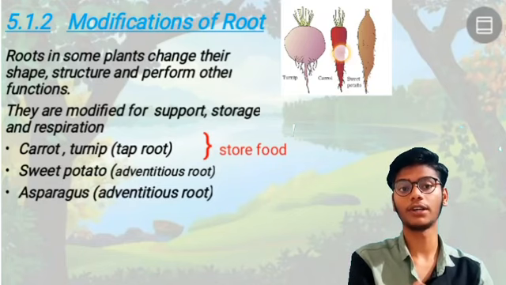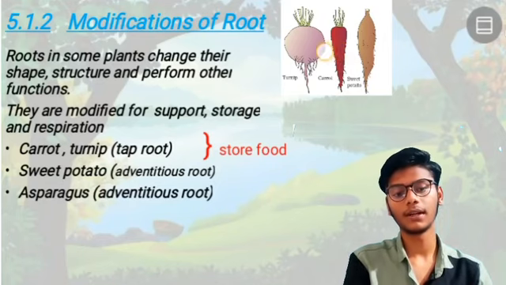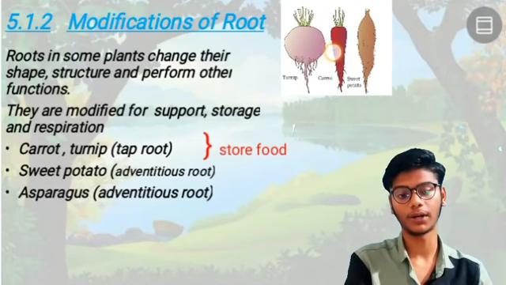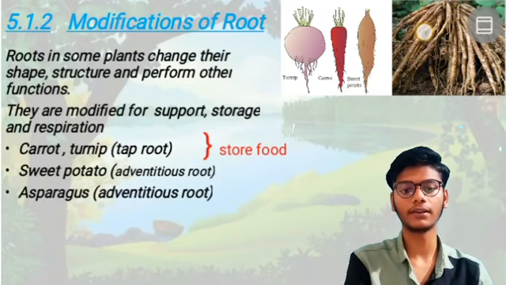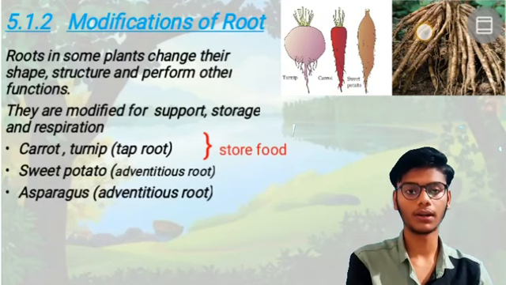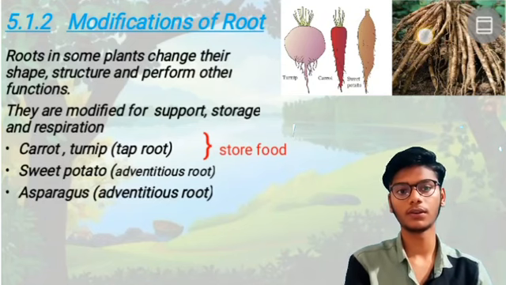The first root modification is for storage purpose. Examples: turnip, carrot, sweet potato. And this is asparagus, an adventitious root. It gets modified into a storage root and stores the food.